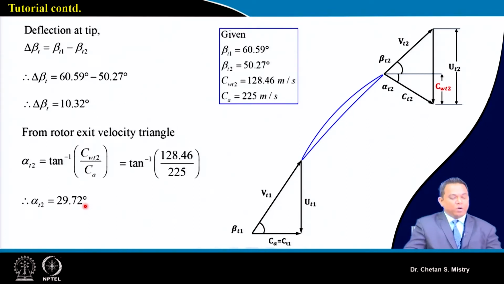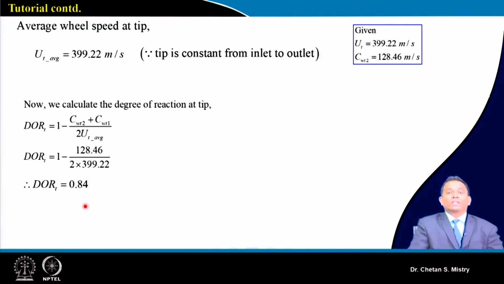Now based on all this calculation, we are looking for the degree of reaction at the tip station. Again we will do our peripheral speed averaging, and this average value comes to 399.22 meter per second, and that gives a degree of reaction of 0.84. Now, for all these numbers we are discussing for degree of reaction, you must realize the meaning of this degree of reaction: it varies all the way from hub to tip.